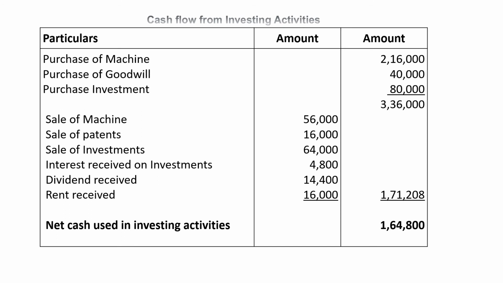The total of this is 1,71,208 rupees. Deduct 1,71,208 from 3,36,000. Then we will get 1,64,800. This amount is treated as cash used in investing activities.